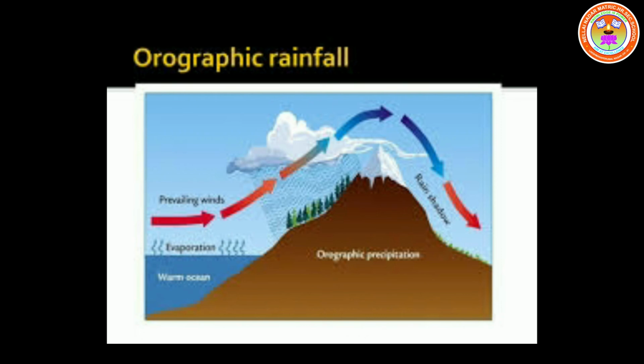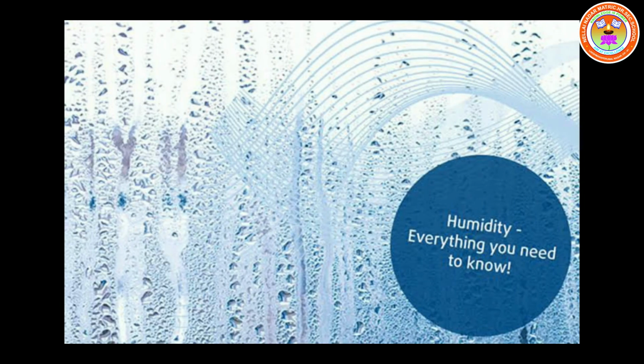Okay, children. The next topic, the last, humidity. We come to the climax. Humidity is an important aspect of the atmosphere because it affects both weather and climate. The amount of water vapor present in the atmosphere is referred to as humidity.